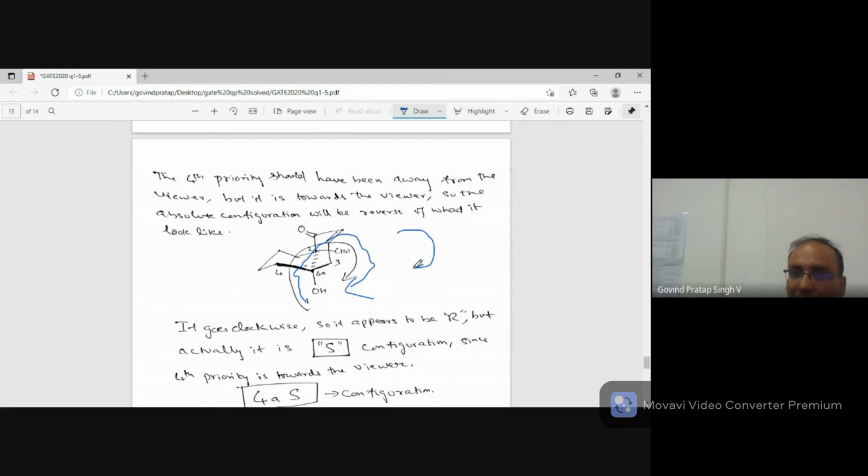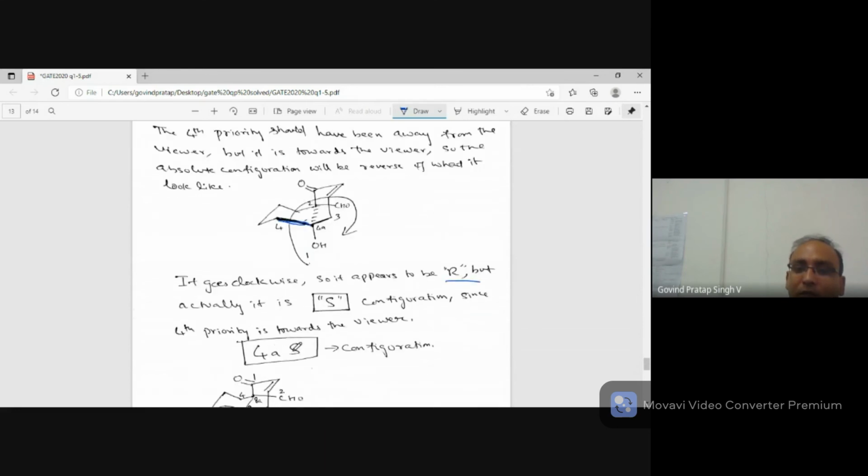You should watch how the hand of the clock moves. So this is moving like this, so it looks like it is going clockwise. If it is going clockwise, it should be R, but because the lowest priority is towards the viewer, you write the opposite. Therefore 4a position is S configuration, absolute configuration.